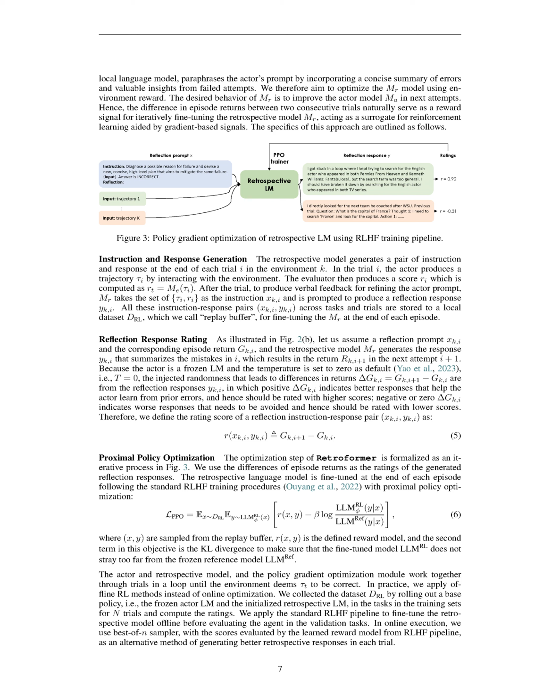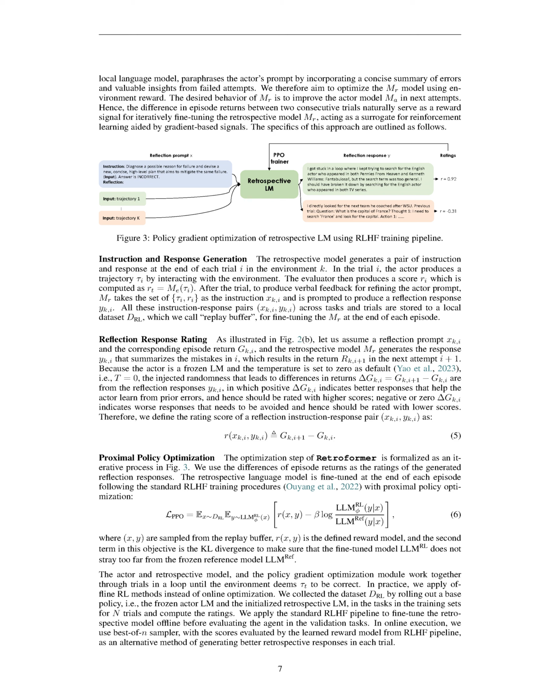Section summary. The retrospective model generates instruction-response pairs by interacting with the environment. These pairs are stored in a replay buffer and used to fine-tune the model. The rating score of each pair is determined by the difference in returns between consecutive attempts. The optimization process involves using these ratings to train the model through proximal policy optimization. Offline RL methods are used to collect the dataset and fine-tune the model before evaluating it on validation tasks.